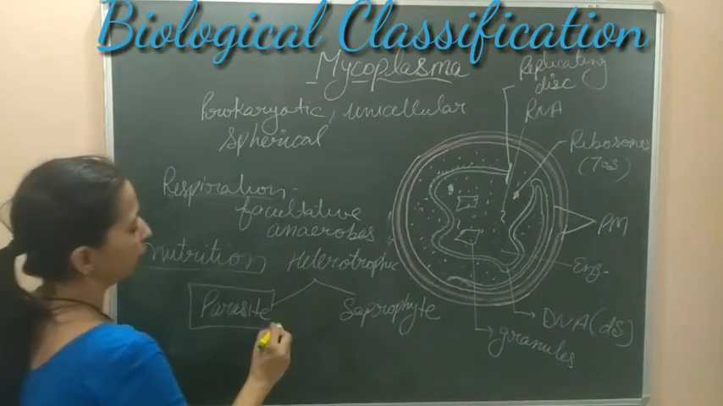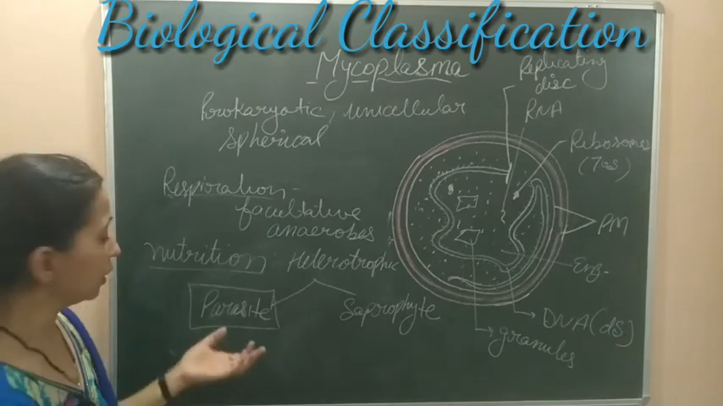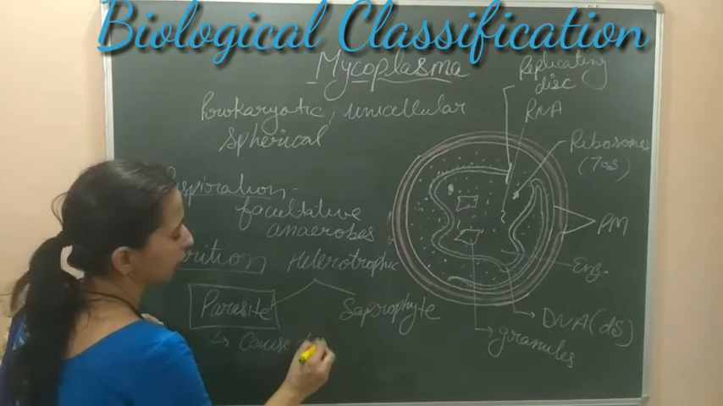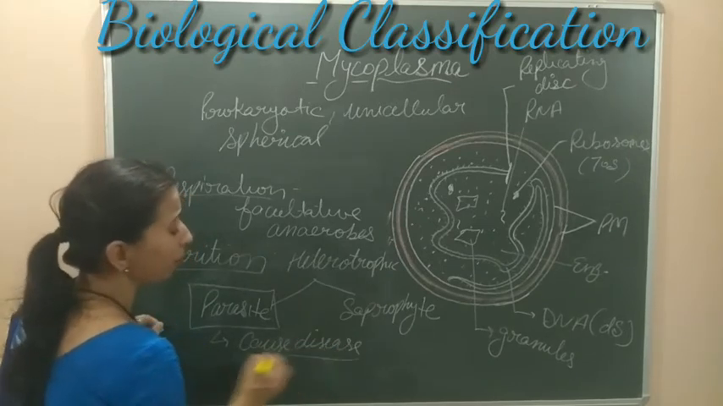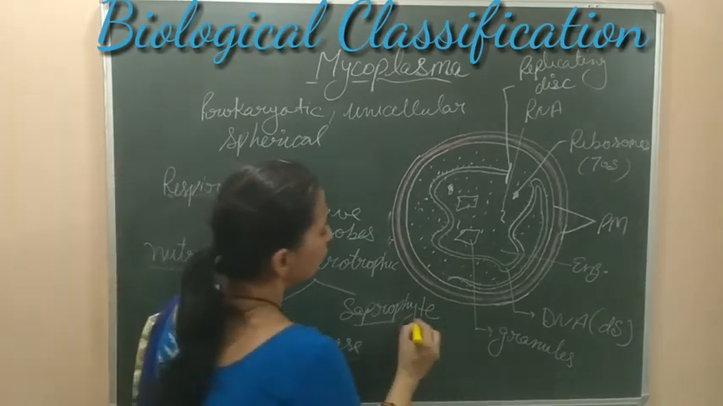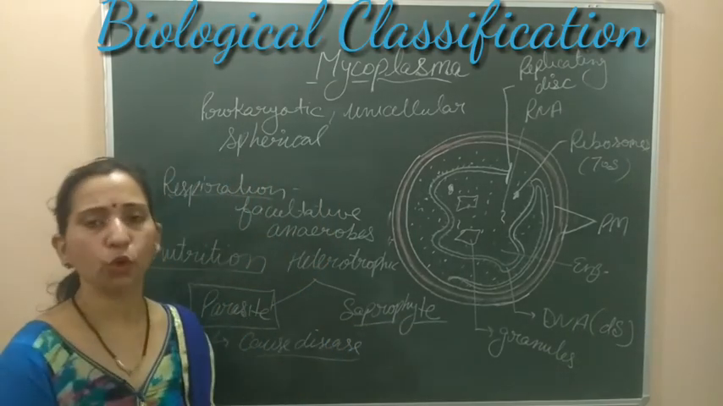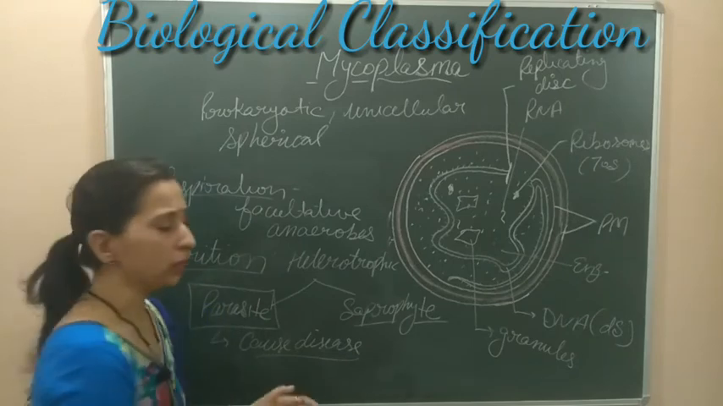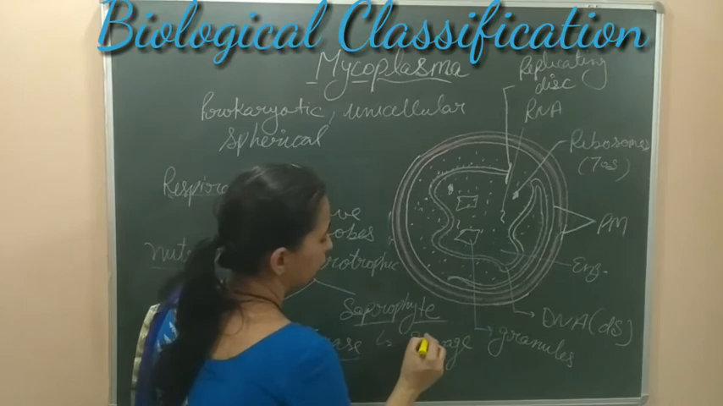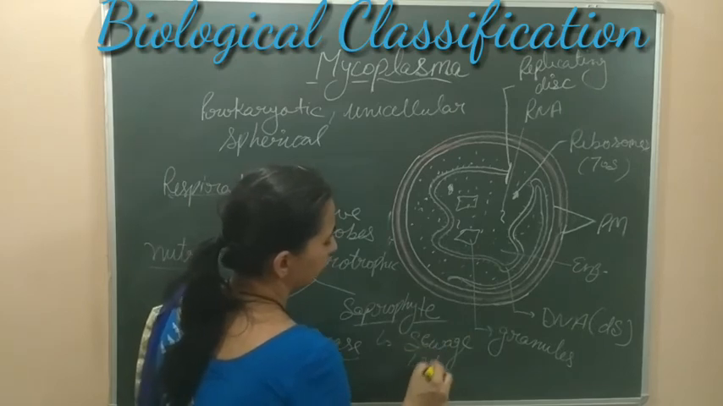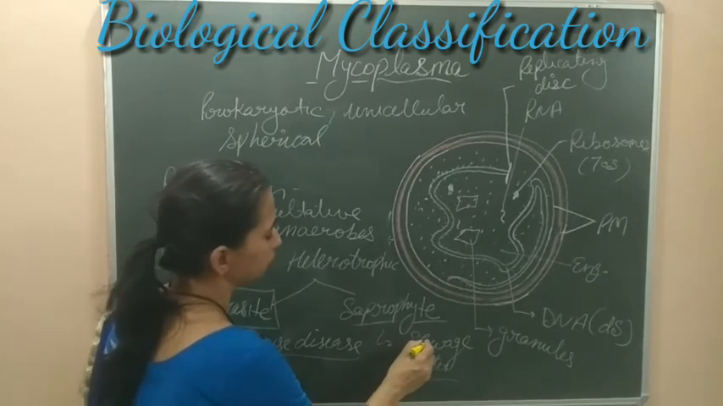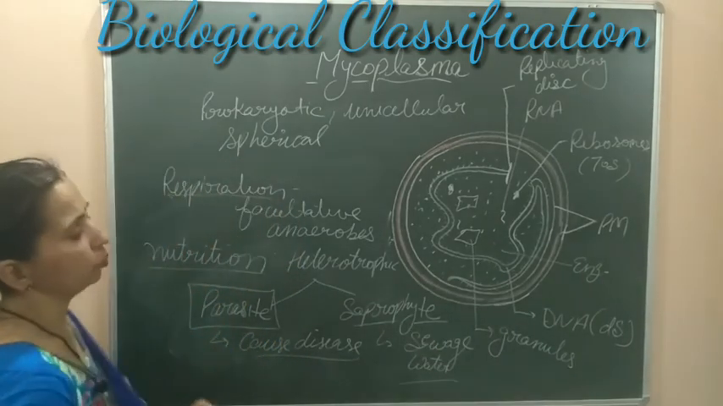When they are found in the parasitic form, then they cause diseases. They are disease-causing organisms. They are the pathogens which cause many diseases in different organisms. And saprophytic also, they can grow on any dead and decaying matter, and mainly they are found in sewage water, where they depend on the decaying matter. So this is about their nutrition. So that's all about the mycoplasma.